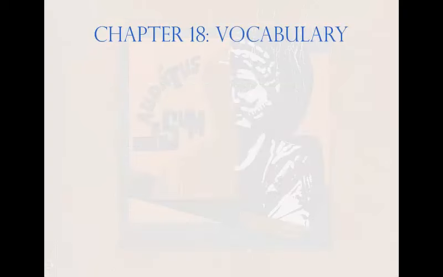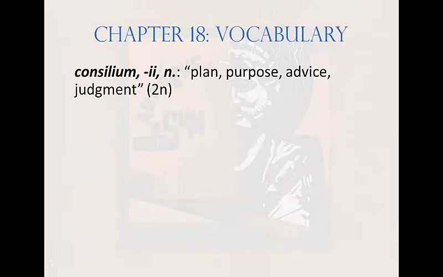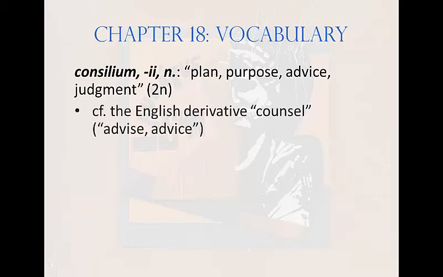Now let's look at the vocabulary. The first word is consilium, consilii, neuter, meaning plan, purpose, advice, or judgment. It's a second declension neuter noun. This is the Latin word that gives us our derivative, counsel, the word spelled C-O-U-N-S-E-L, meaning advise or advice. The one with the S is the verb, the one with the C is the noun.